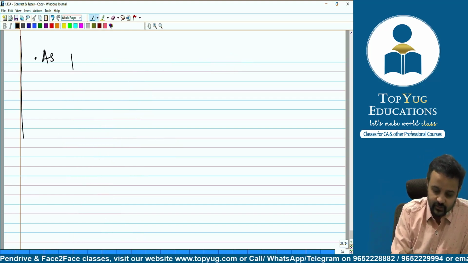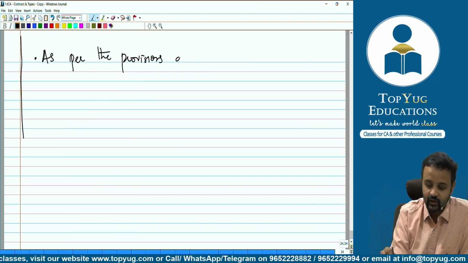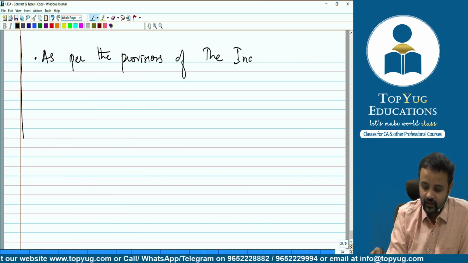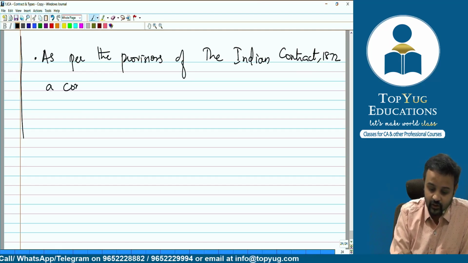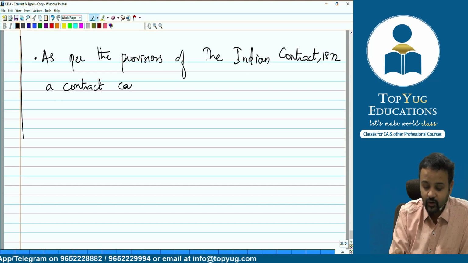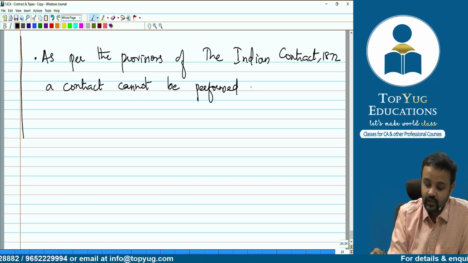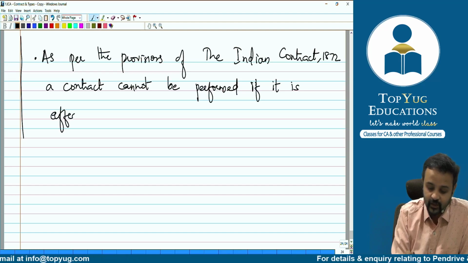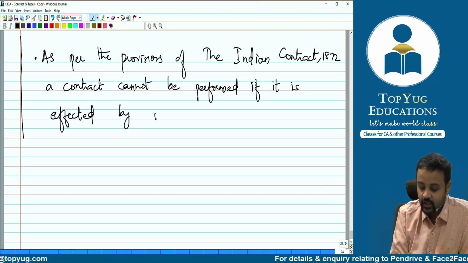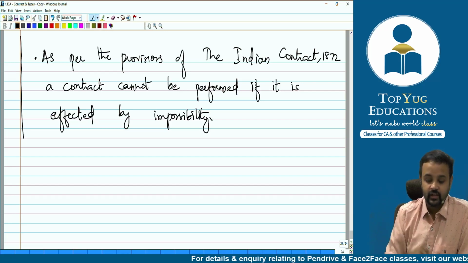So, as per the provisions of the Indian Contract Act, 1872, a contract cannot be performed if it is affected by impossibility. This is what it says.